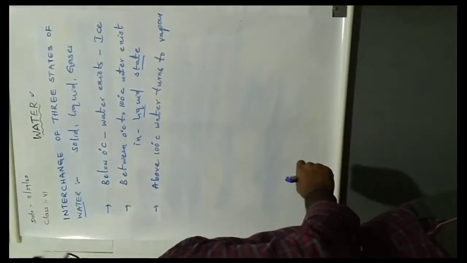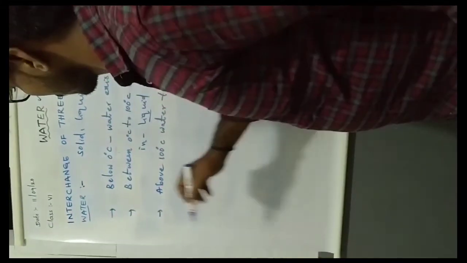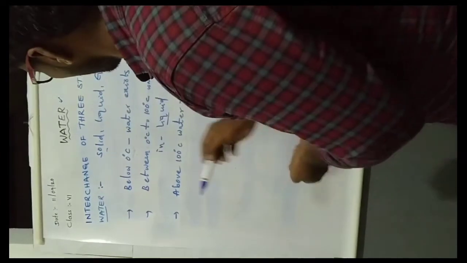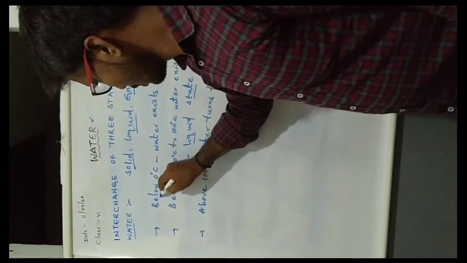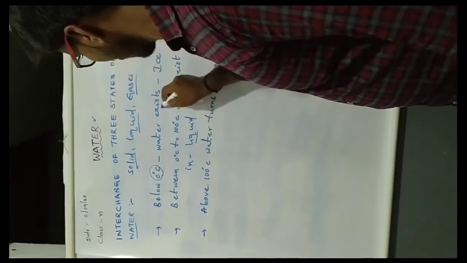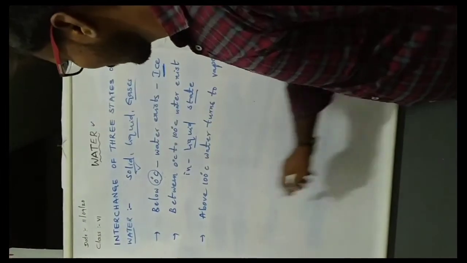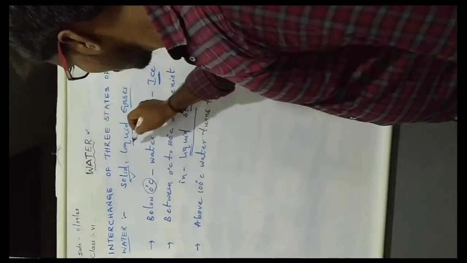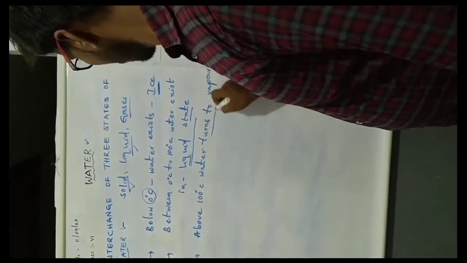Water turns to vapor. So these are the three states of interchange of water. One is solid, another is liquid, last is gases. Below 0 degree Celsius water exists as ice, that means solid state. Between 0 and 100 degrees water exists in liquid state. Above 100 degree Celsius water turns to vapors.